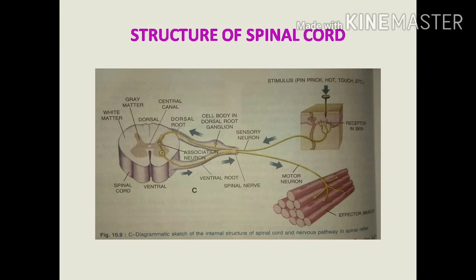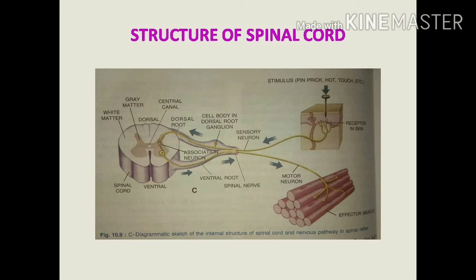Now you can see the structure of the spinal cord. Here the outer region is white matter and the inner region is grey matter. On each side of the spinal cord there are two horns, the dorsal and the ventral horn. We can see the dorsal and ventral horn.